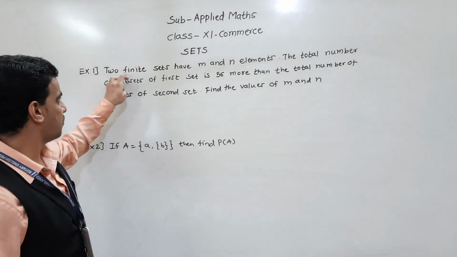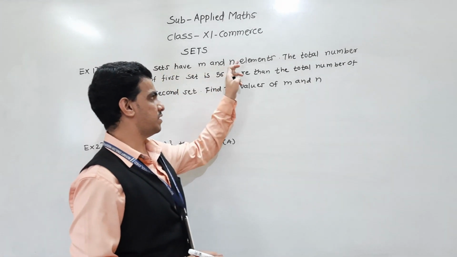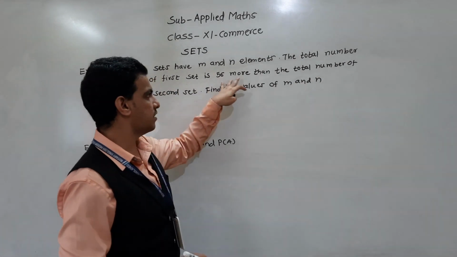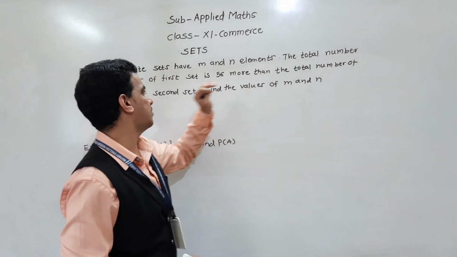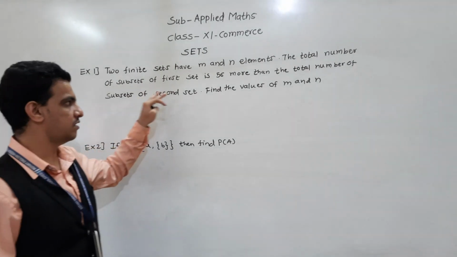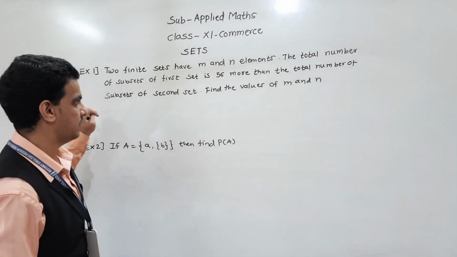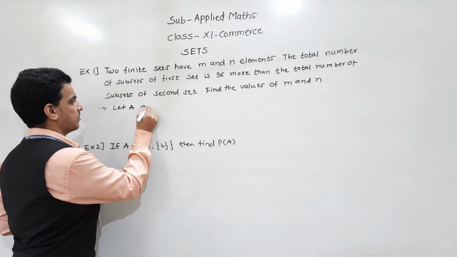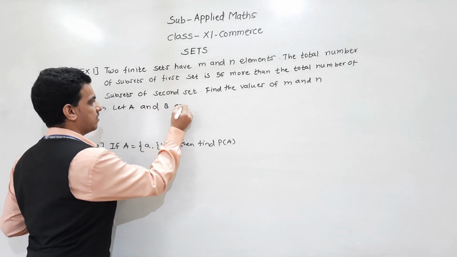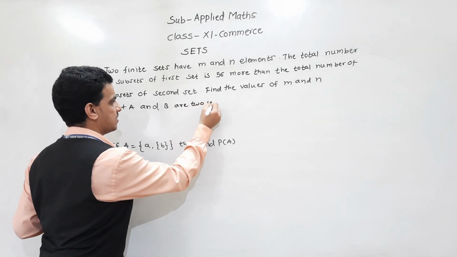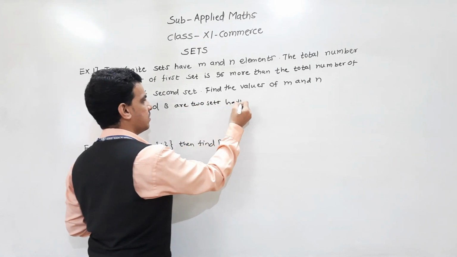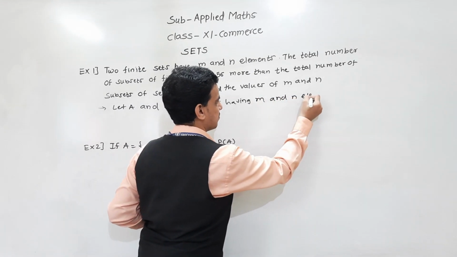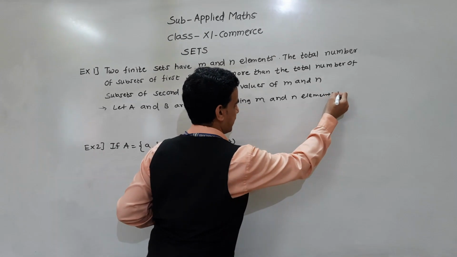First example: two finite sets have m and n elements. The total number of subsets of the first set is 56 more than the total number of subsets of the second set. Find the values of m and n. Let A and B be two sets having m and n elements respectively.